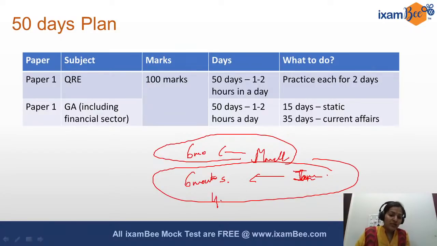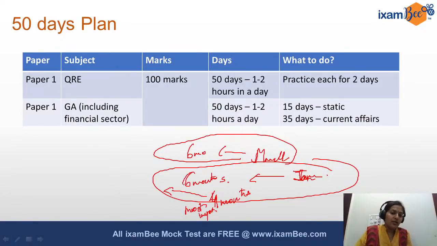Most important will be the 4 months. It's the most important to cover at least the 4 months, and then backwards you can go as much as you cover depending on your state of preparation of other subjects. So 4 months is something you cannot miss at all.